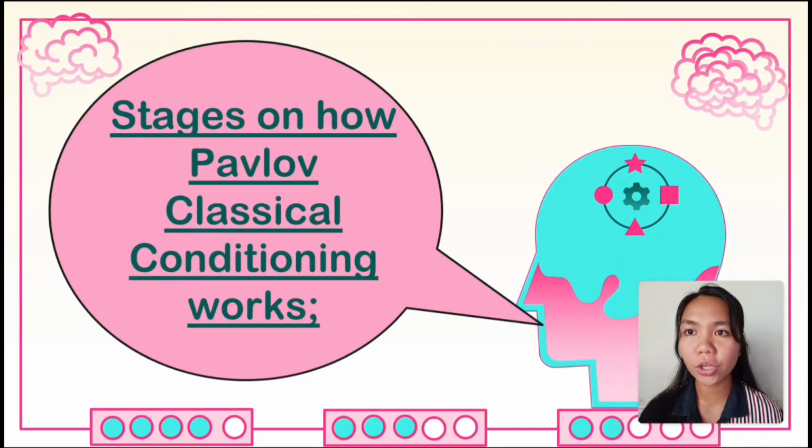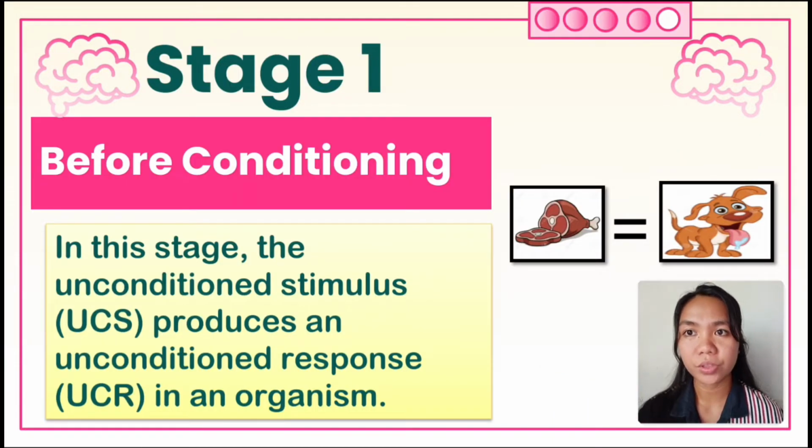Now let's move on to the stages of how Pavlov's classical conditioning works. Stage 1, before the conditioning: in this stage, the unconditioned stimulus, or UCS, produces an unconditioned response, or UCR, in an organism. Don't worry, I will show you an example later on.